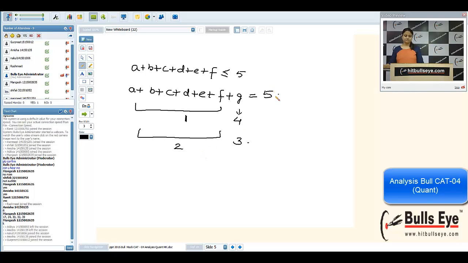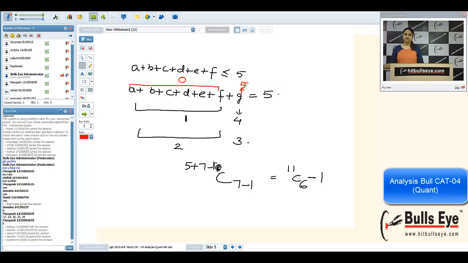So what is the answer to this question? I'm applying the same formula, n plus k minus 1 ck minus 1. It will be 5 plus 7 minus 1 c 7 minus 1. So it will be 11c6. But this is not my answer. What is my final answer? It will be 11c6 minus 1. Why minus 1? Because there will be one case where the SOD will be 0 and G will be 5. This case should be rejected.